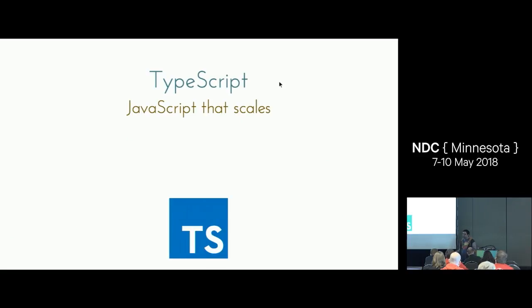TypeScript, if you are new to TypeScript and you're not familiar with it, it is a compile-to-JavaScript language. It's transpiled. It offers static type checking. This is one of its most powerful abilities.